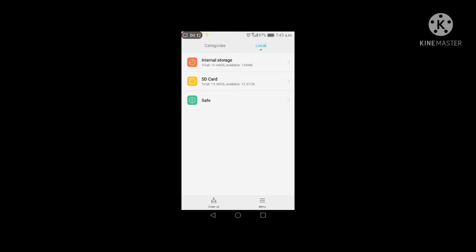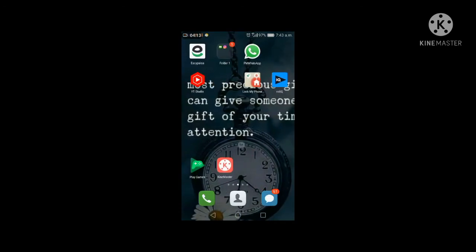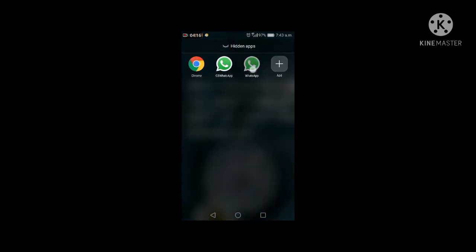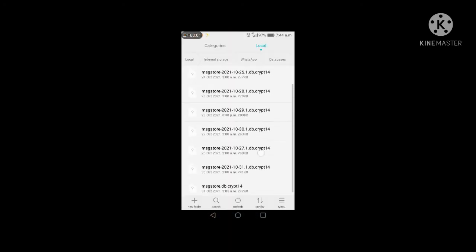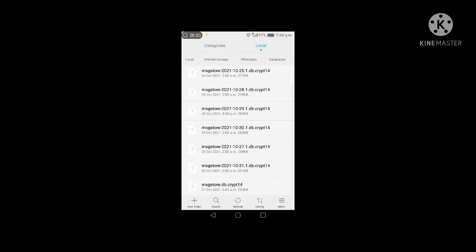For example, if I now uninstall this WhatsApp, what can you do? You just upload this database file. For example, this is msgstore.db.crypt14.